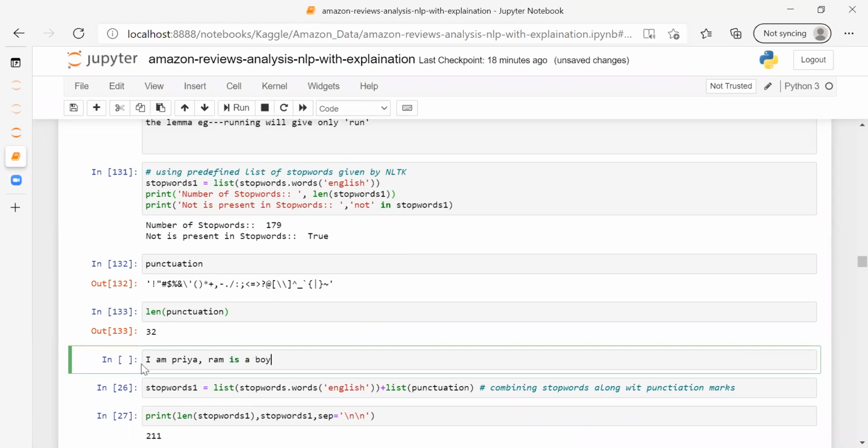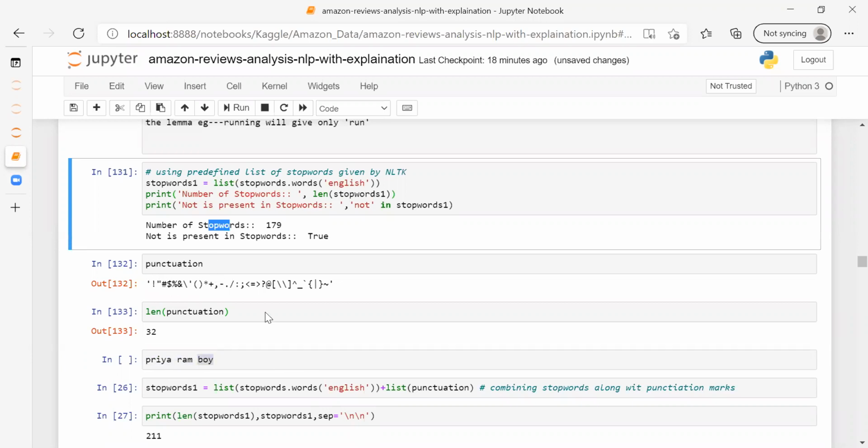Like text that would be there in our data. I want to remove the stop words and the punctuation marks. This comma would be removed, am would be removed, I would be removed, a would be removed. So I want these three unique words out of the text. So I have to remove the stop words and I have to remove this punctuation.